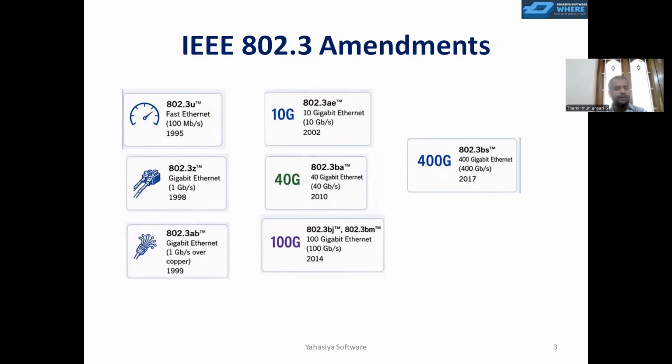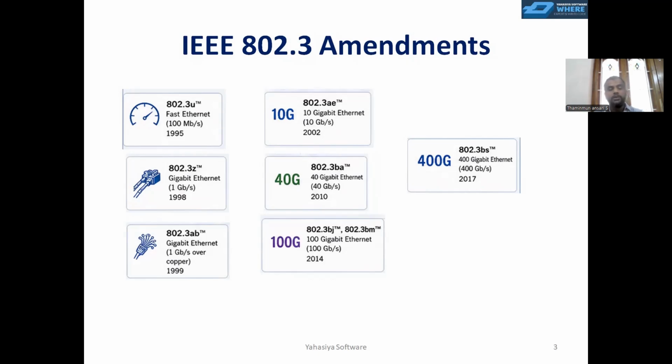Then we have 802.3AB, which is also Gigabit Ethernet, but here the 1 gigabit per second transmission happens in a copper wire. They have achieved that in a copper wire and it was released in 1999. Then we have 802.3AE, which is called 10 Gigabit Ethernet, capable of exchanging information in the order of 10 gigabits per second, released in 2002. Then we have 802.3BA, which is a 40 Gigabit Ethernet, with a capability of exchanging information at 40 gigabits per second, released in 2010.